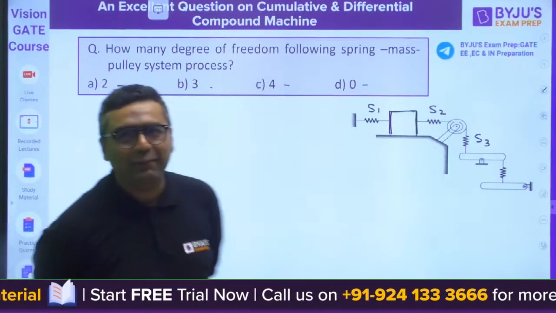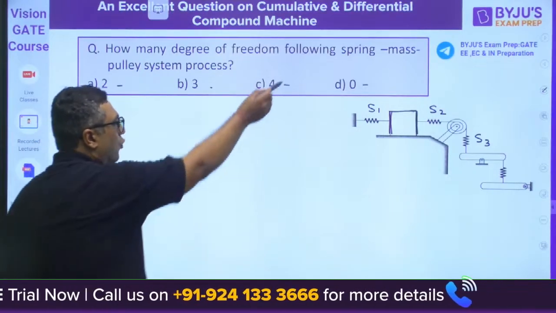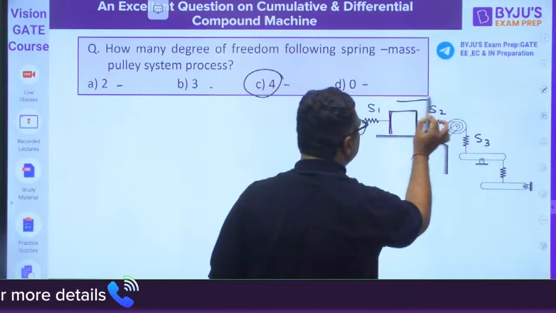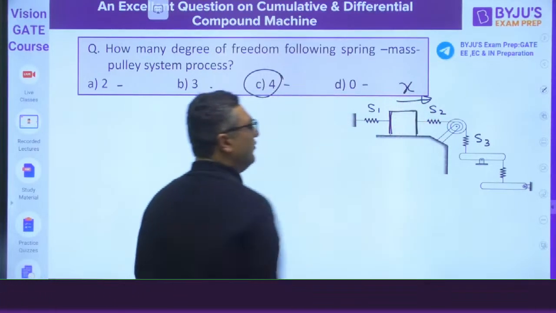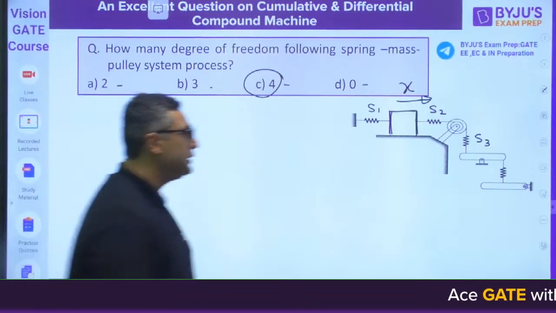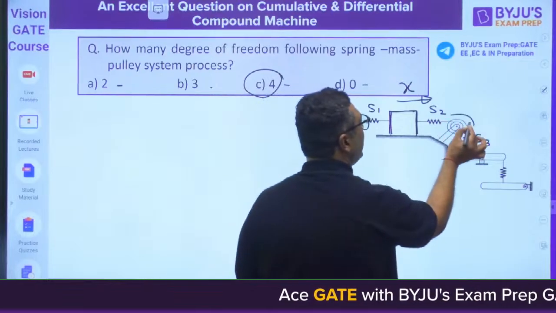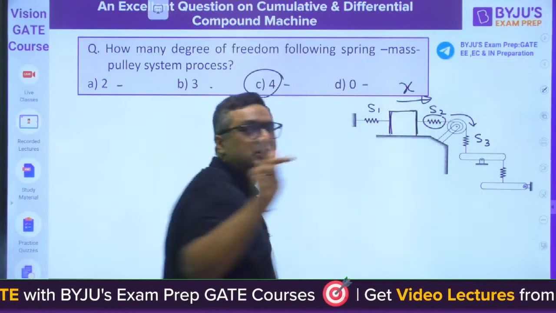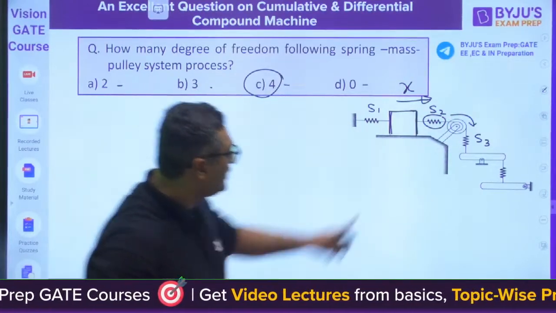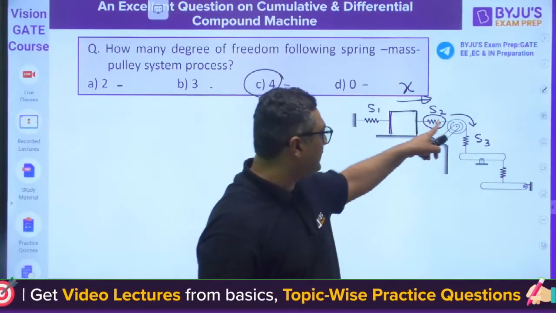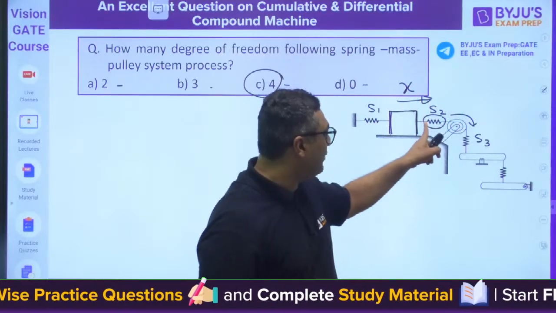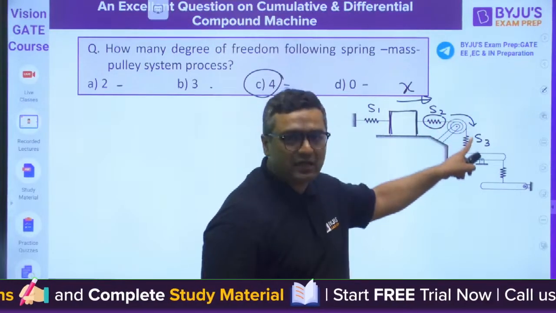No issues, I am telling you. The answer is correct, 4. My dear, you know this block will be moving by some distance. For that, I need one variable x. This pulley will be rotated by some angle. If this spring were not there, then x and theta would surely have a relation, and this would go as per x only. Then I would not show it with a second variable.